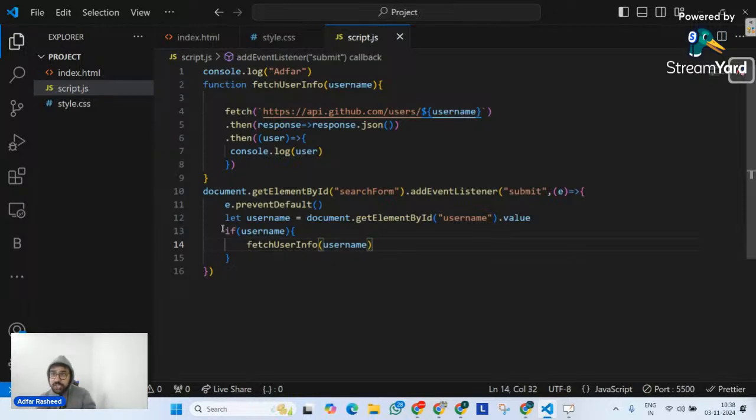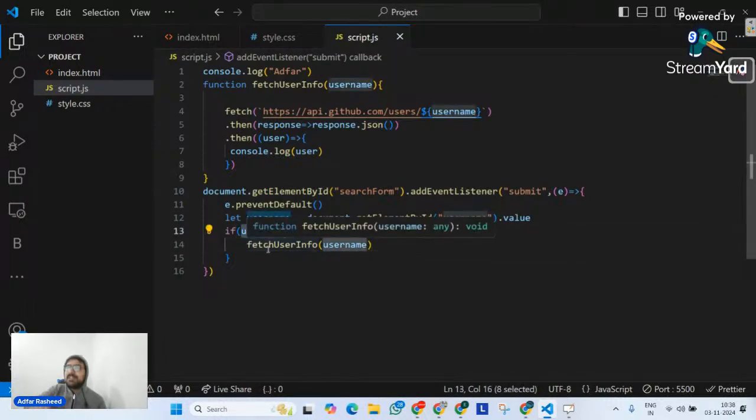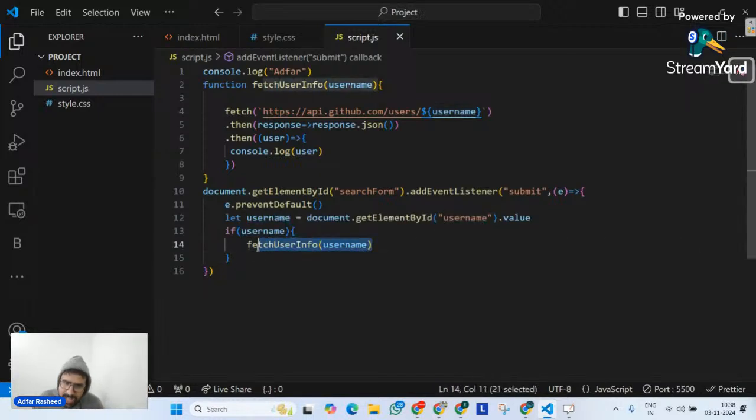But if we talk about JavaScript, what am I doing? If username is true. Now, when will this username be true? When I type something in it. If I type something in it, then only fetch this user info. Unless and until my username is true, do not fetch. Simple, straightforward thing. I hope this makes sense. This is a very simple, straightforward implementation that I have done.